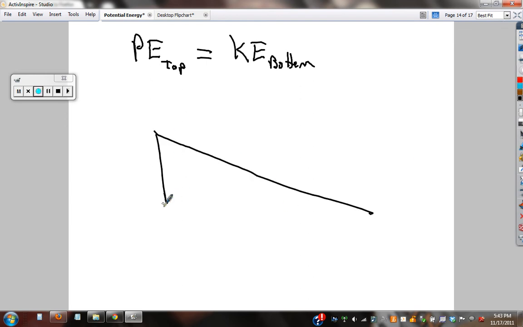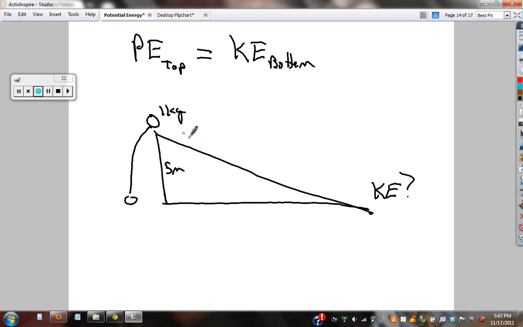Here's a nice little ramp. If I lift a ball up to the top right here, 5 meters, 1 kilogram, what's the kinetic energy at the bottom? As it rolls down faster and faster, what's the kinetic energy down here equal to? Okay, so let's find kinetic energy.